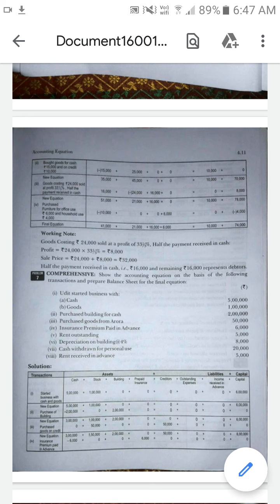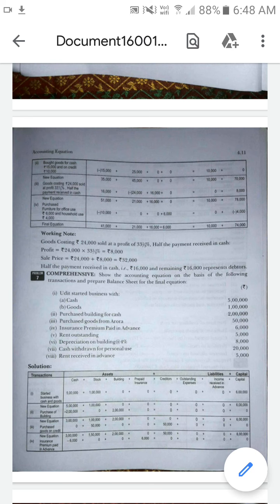So insurance premium paid in advance, what is the type of transaction? Expenses paid in advance, that is prepaid expenses. I already explained, outstanding expenses and prepaid income are liabilities, and outstanding income and prepaid expenses are assets.